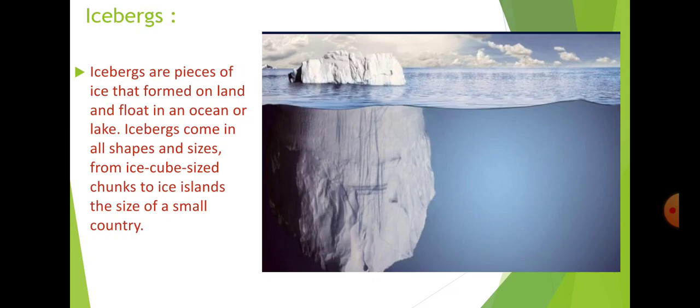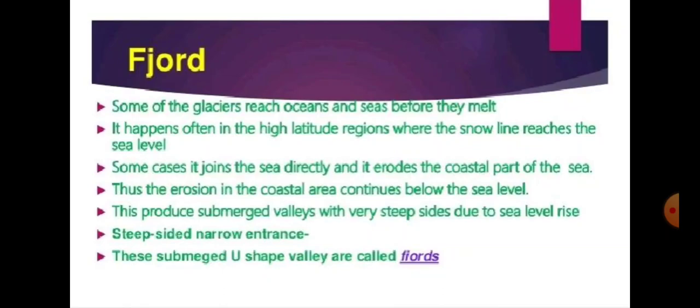The next landform that is formed by the glacier is the fjord. So a fjord is the next form that is formed by the glacier. It is formed by glaciers which do not melt and start eroding the sides of the mountains. When they are about to reach the ocean or the seas, they start eroding the mountains which come in the path of the glaciers.